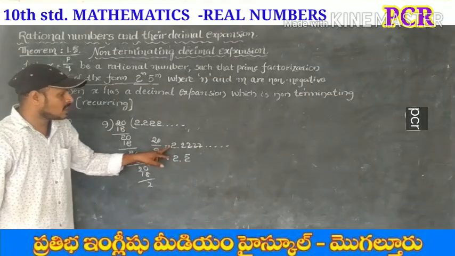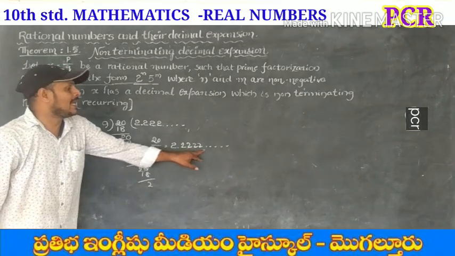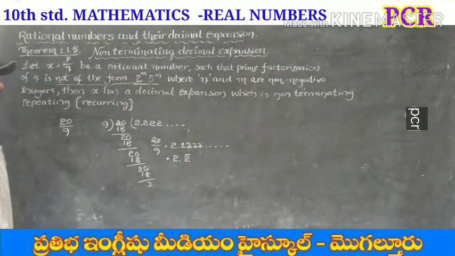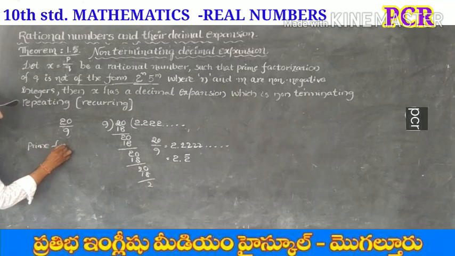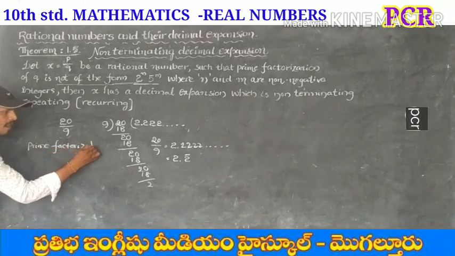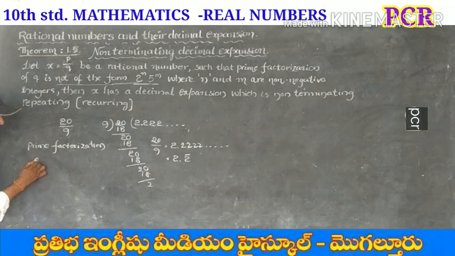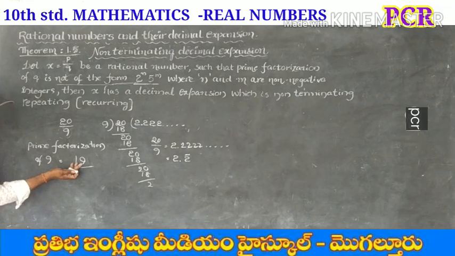So 20 by 9 has what kind of decimal expansion? Non-terminating repeating expansion, so recurring expansion. Here just observe in this p by q form, if we prime factorize 9, it is not divisible by 2, that's why go for 3.